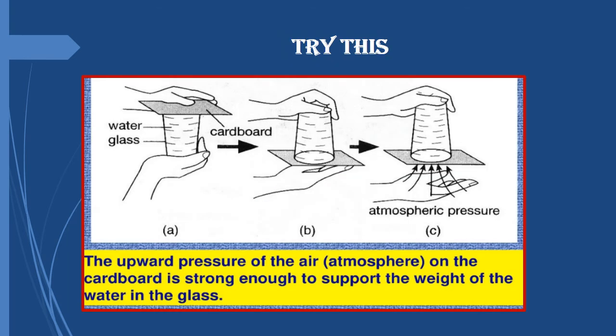Children, now you can try this activity. In this activity, you need to take water in a glass, cover it with a piece of cardboard, invert it, and then slowly remove your hand. And you will observe that the cardboard will not move from there and water will not spill out. Now, why does this happen? Because atmospheric pressure is acting on this cardboard, and it is strong enough to support the weight of the water in the glass. So the water will not come out from here.